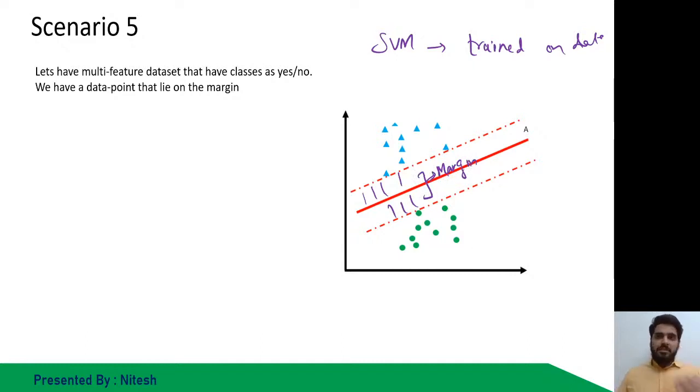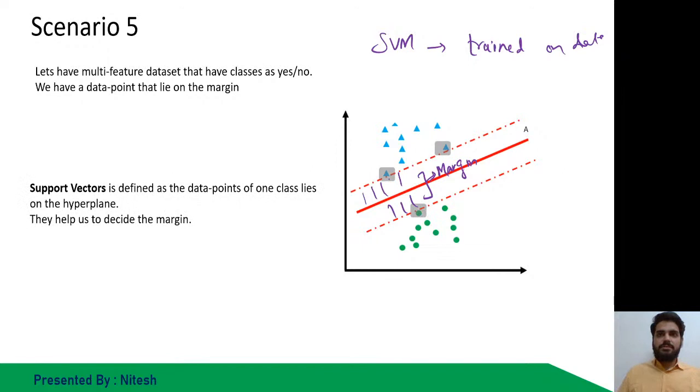So on the margin, what are the data points available? They are known as support vectors. Support vectors are defined as the data points of one class that lie on the hyperplane margin. They help us to decide the margin. So the more support vectors, the better the model.